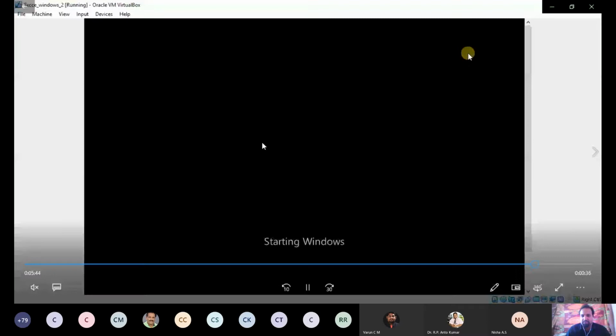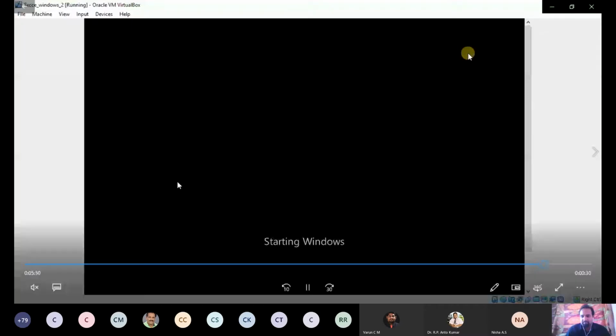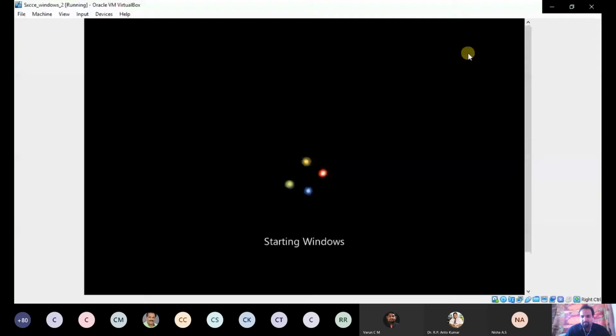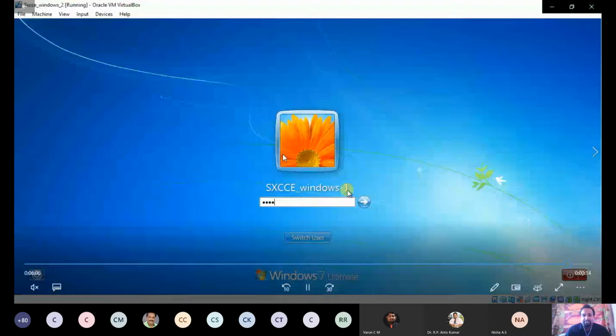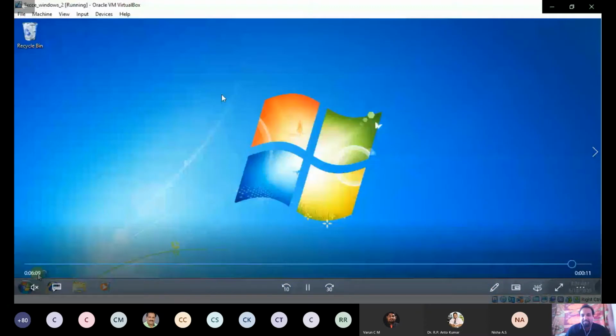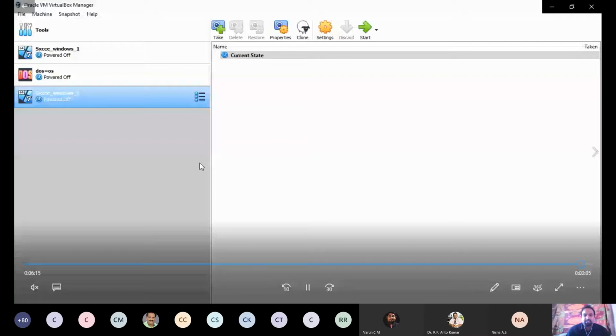Now see, Windows is starting. Now see, the same XSCC Windows 1 is coming here. The same features of the virtual machine which we created previously will be coming here. Now I am powering off the system. This is one of the good features present in VirtualBox. I hope all of you understand this feature.